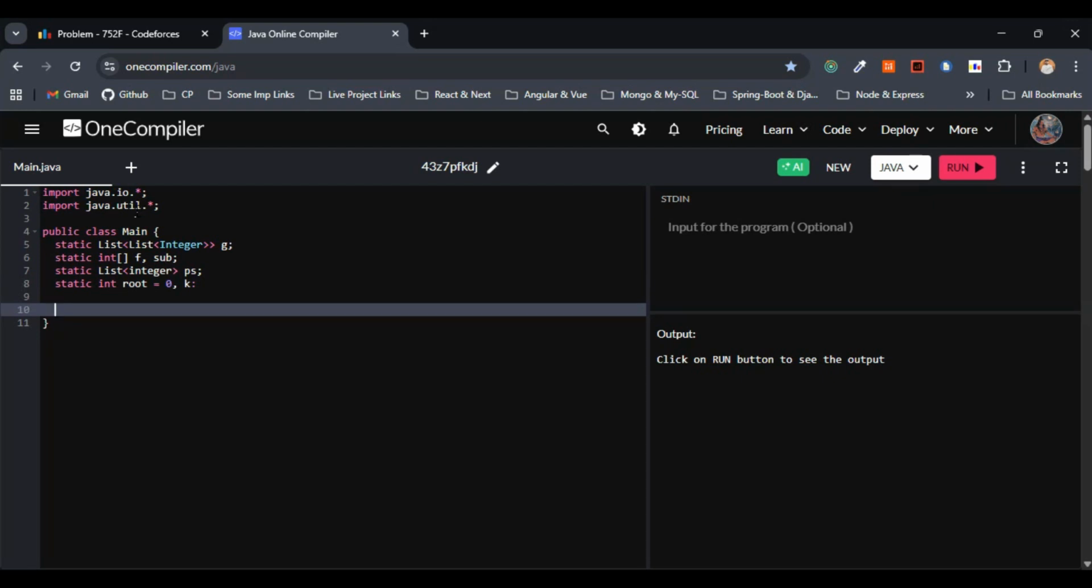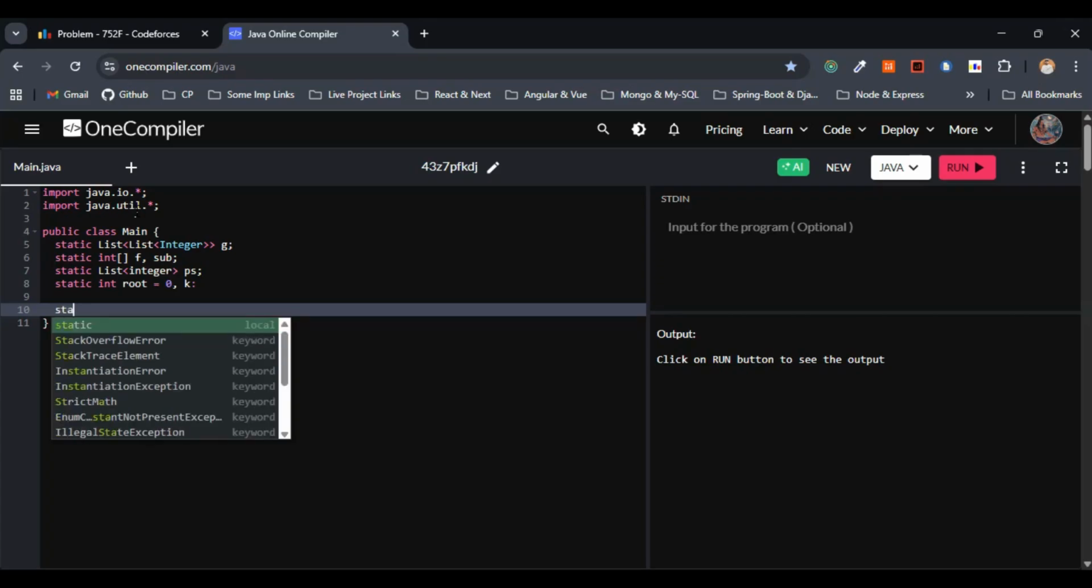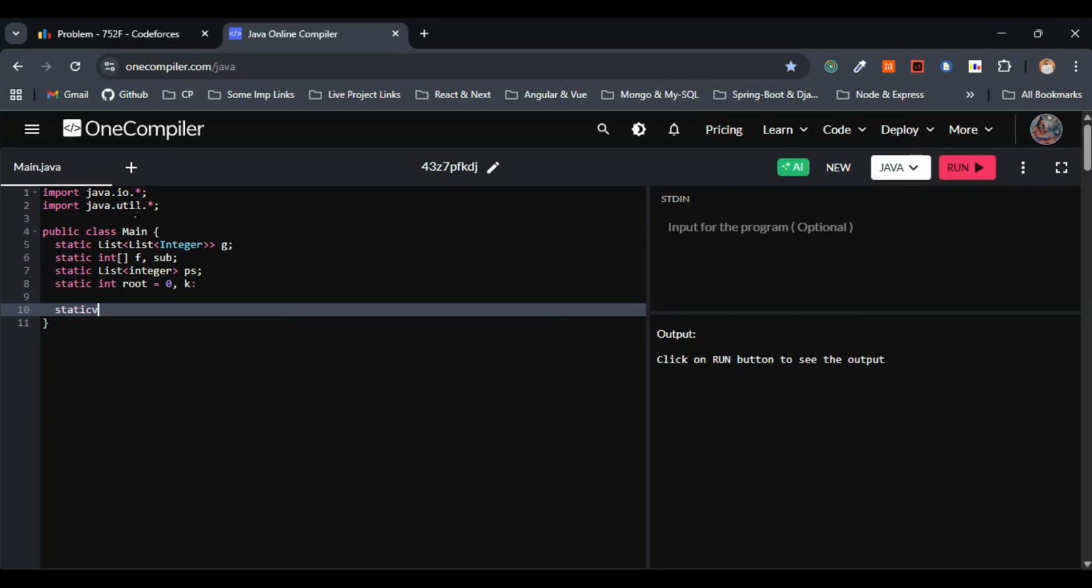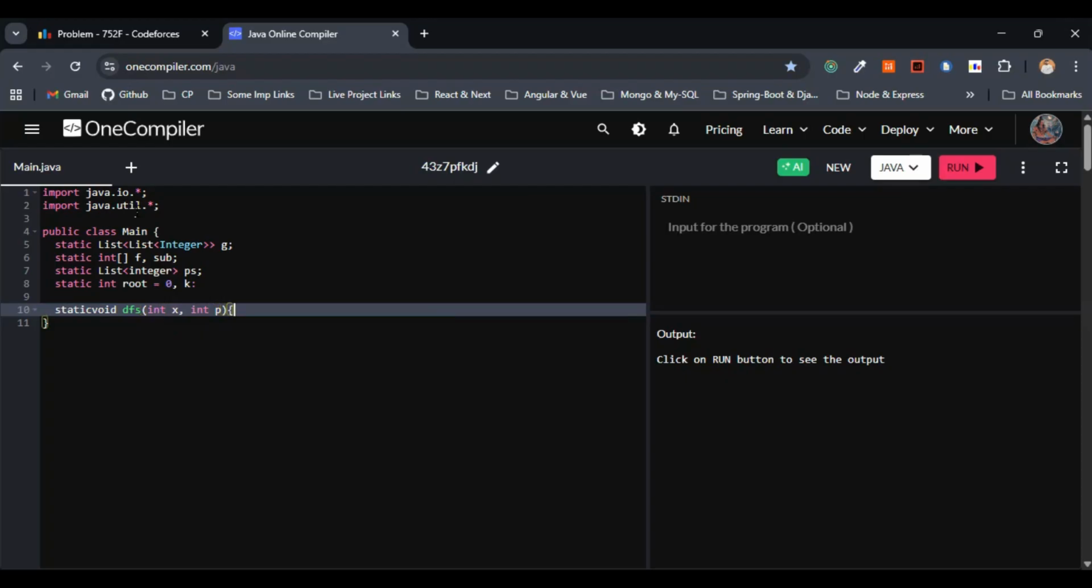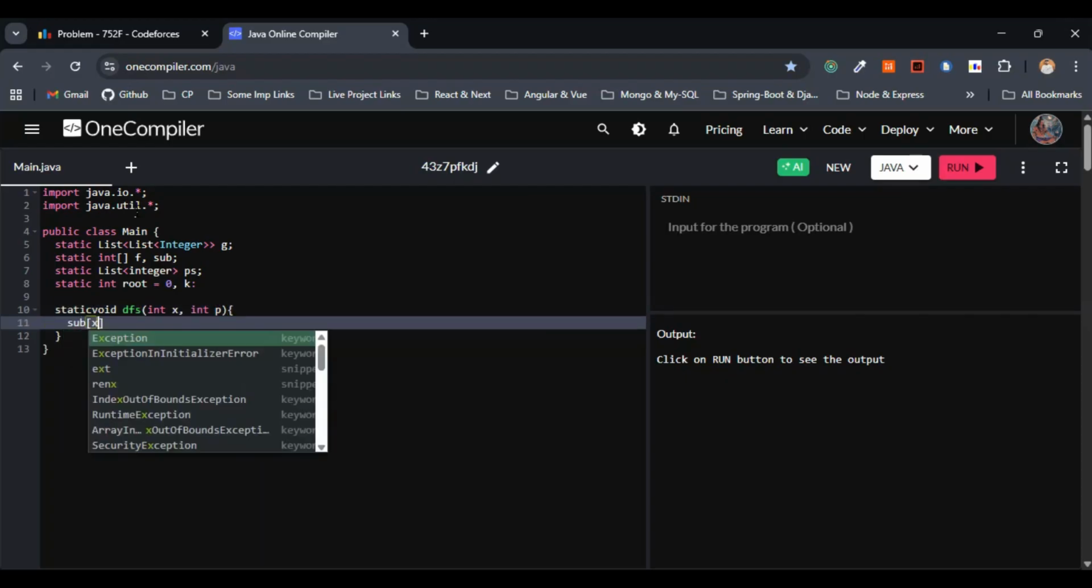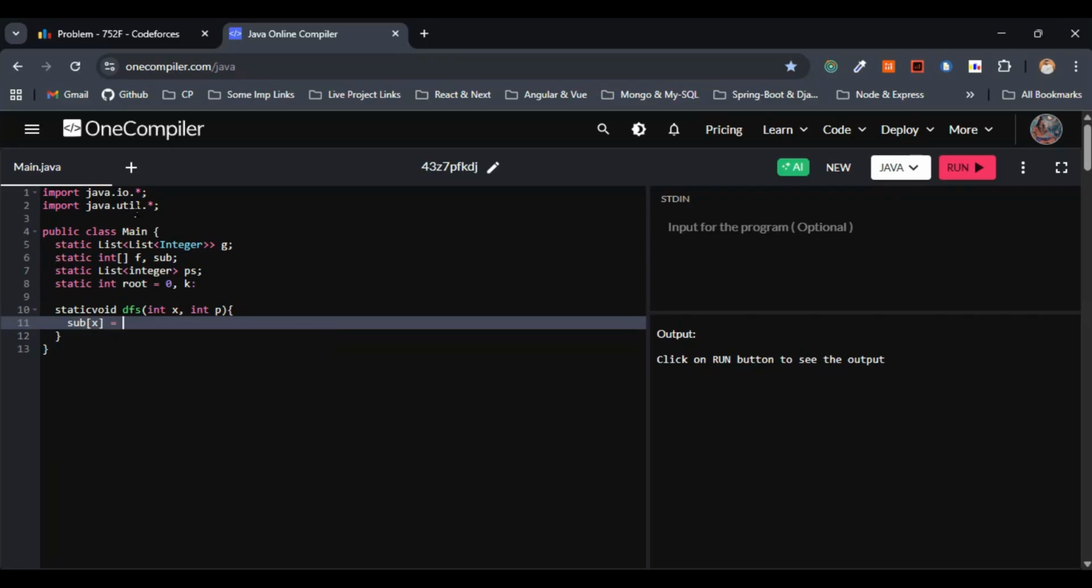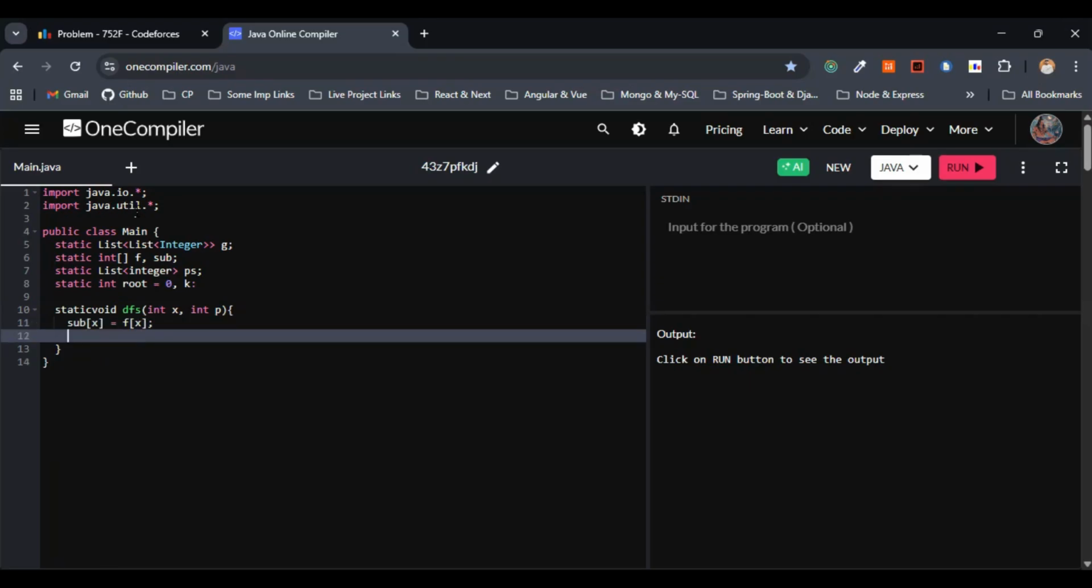Let's go with the DFS to compute the sub and to collect the special nodes in the DFS. So I'll just go with static void DFS, with x as well as p. So this is fine. Initially, sub of x equals f of x. We will record the special node in the order that is found.